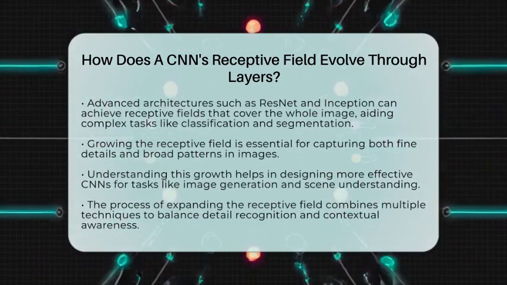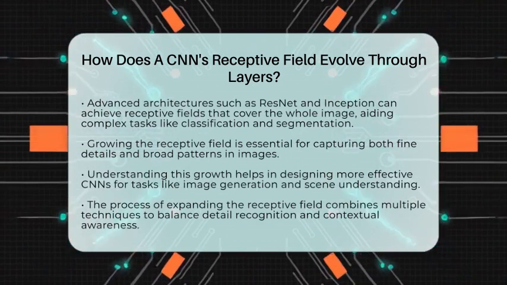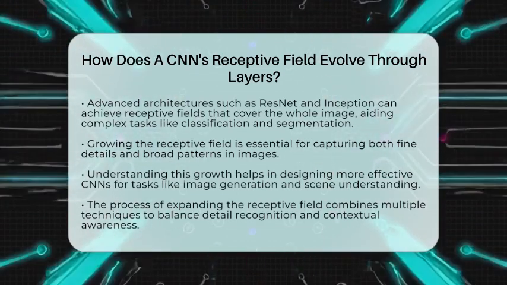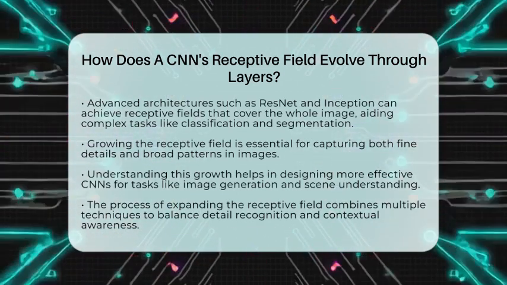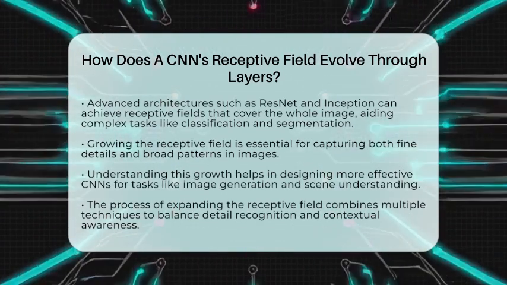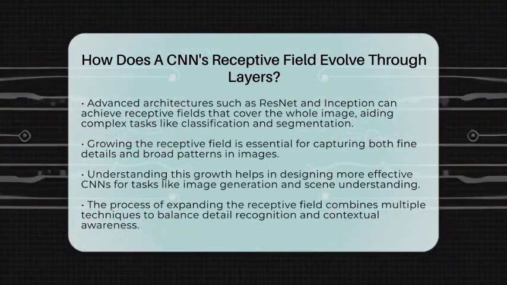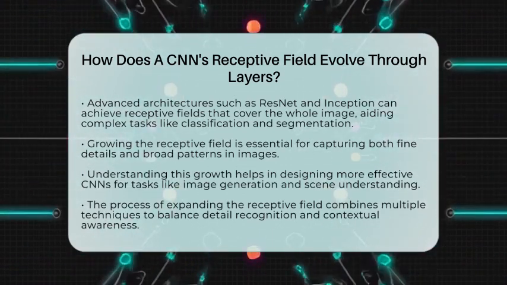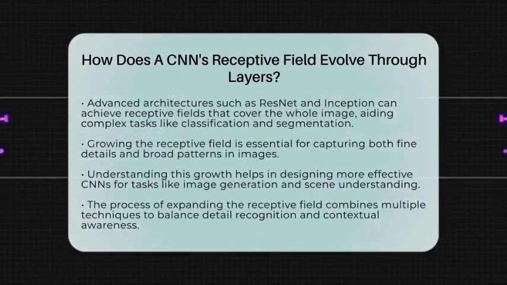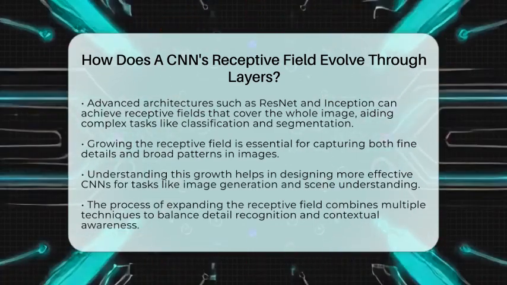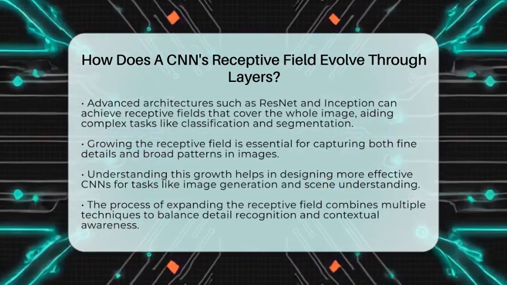So, to sum up, a CNN's receptive field starts small at the beginning. It expands through stacking convolutional layers, using pooling or strided convolutions, and employing dilation techniques. This growth allows the network to recognize simple features early on and more complex, broad patterns later, making it powerful for understanding and creating images.